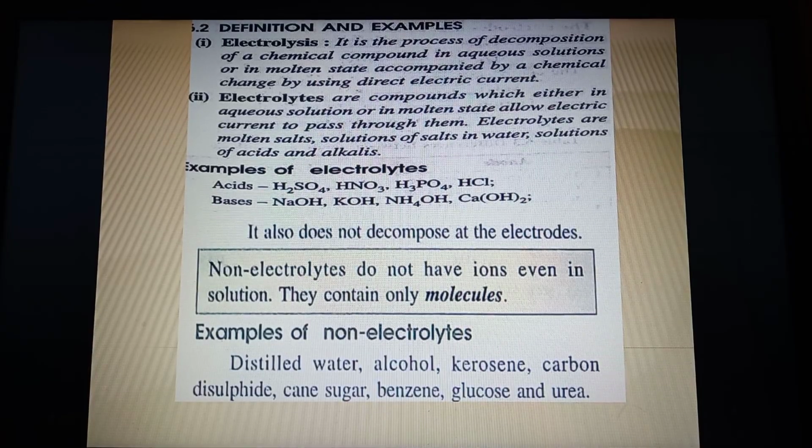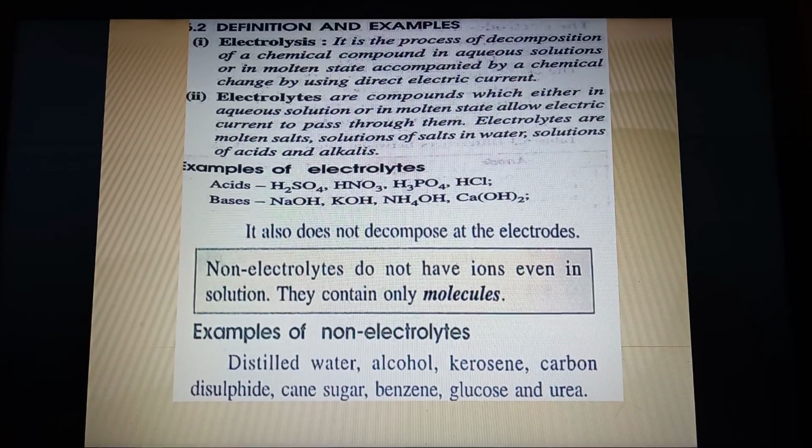Now non-electrolytes do not have ions. Please underline which particle is missing in non-electrolytes. So you have to write the answer: ions. What do non-electrolytes consist of? They consist of only molecules. So with this you can learn the examples of non-electrolytes: distilled water, alcohol, kerosene, carbon disulfide, cane sugar, benzene, glucose and urea. So they are all non-electrolytes. Why? Because they cannot furnish ions, because they are made up of molecules.